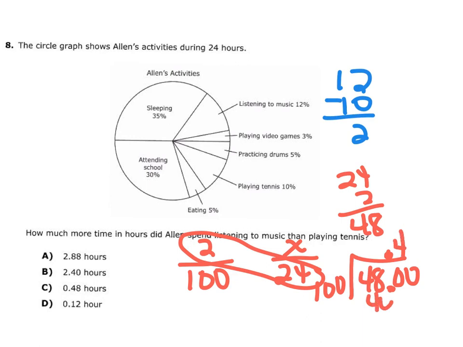So that's 400. Remainder is 80. Bring the 0 down. 100 into 800 is 8. So that's 800, remainder 0. So that means he spent 0.48 of an hour difference between listening to music and playing tennis.